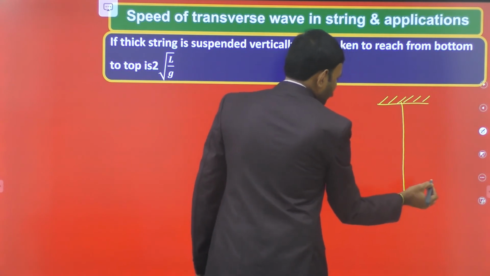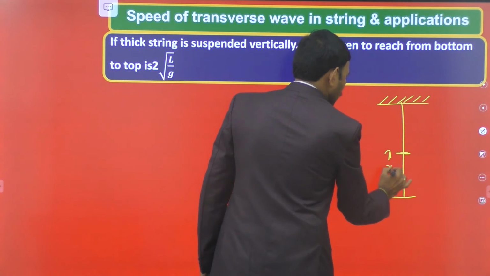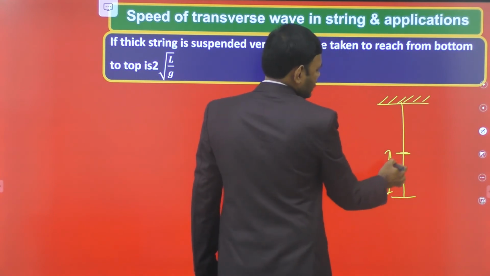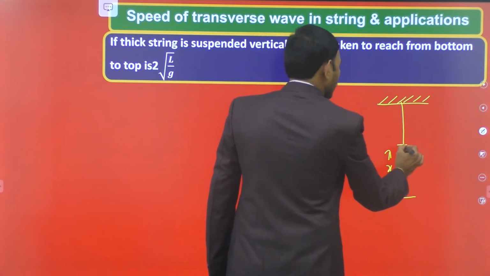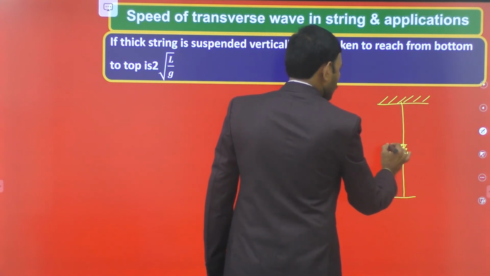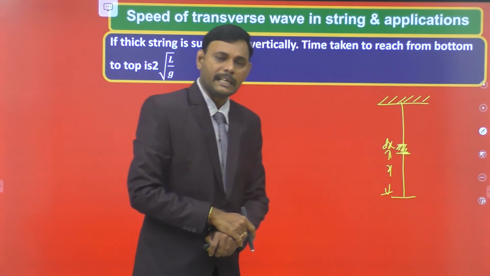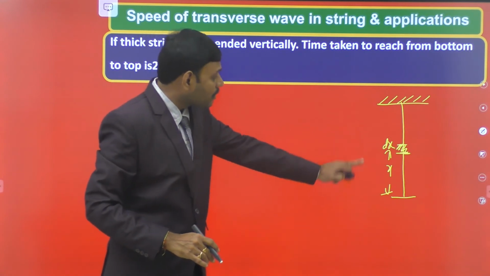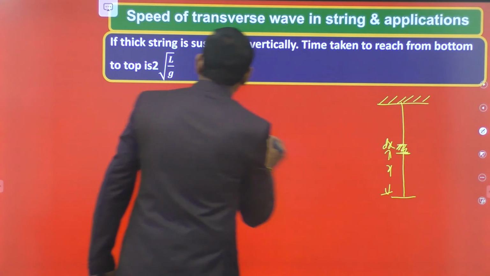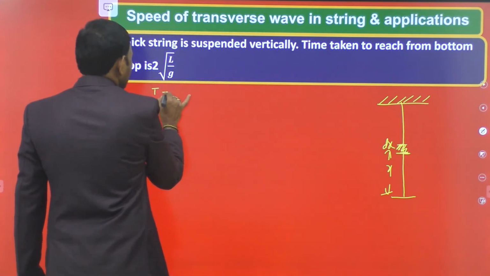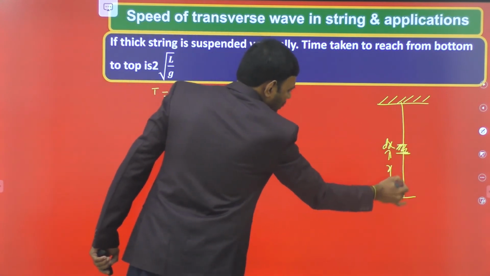Let us consider an arbitrary point of the wire at a distance x from the bottom. At this arbitrary point, consider an element, this shaded part, of length dx. Then the tension in that element is the weight of the wire below this element.